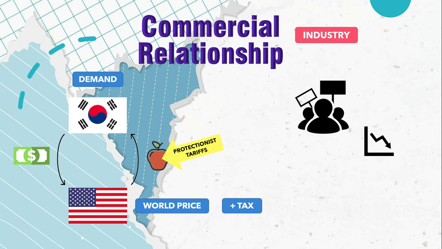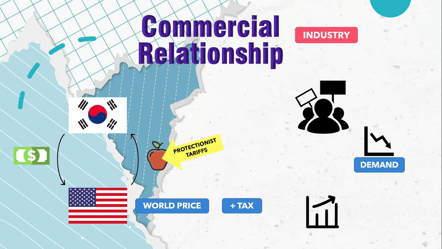And this situation affects the demand for apples. How? Well, a higher price leads to a fall in demand. However, as consumers are buying from local producers, apple growers can grow more apples themselves and then increase their production. All of this also causes a decrease in the number of imports.